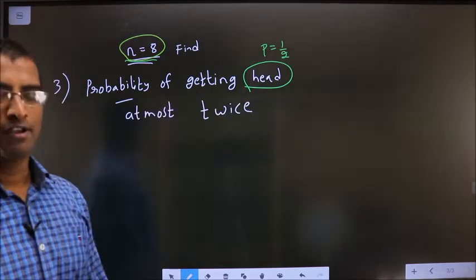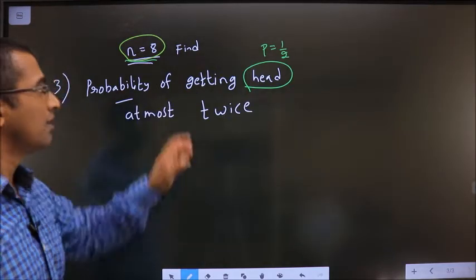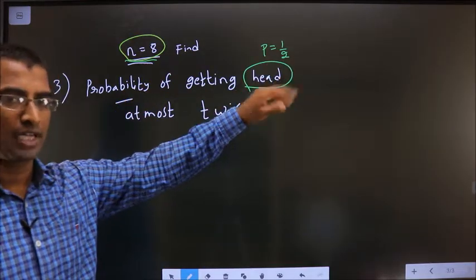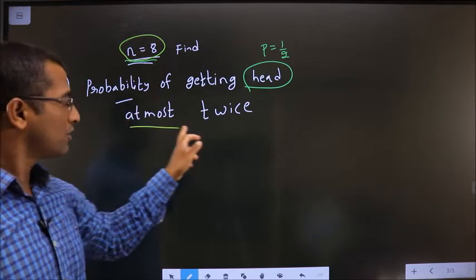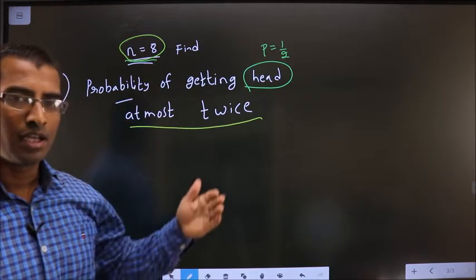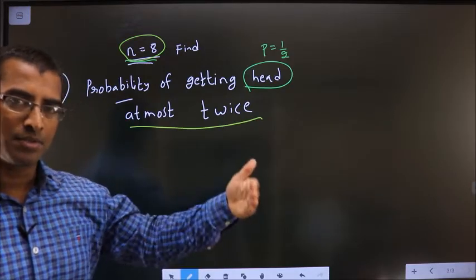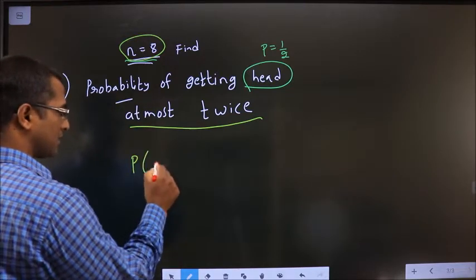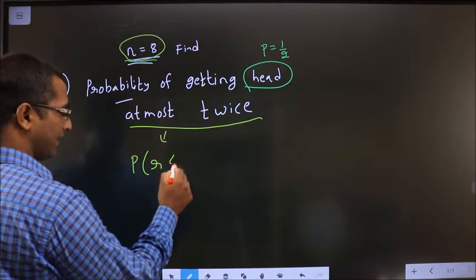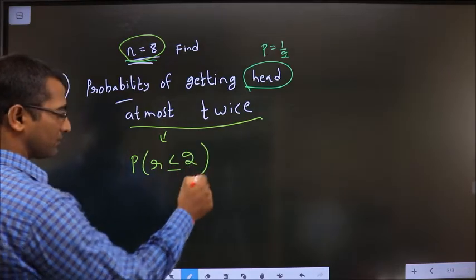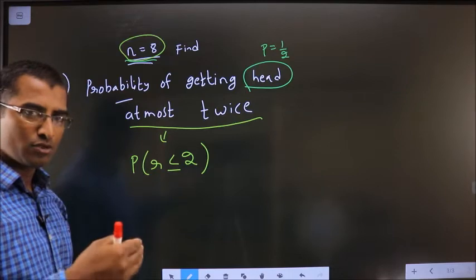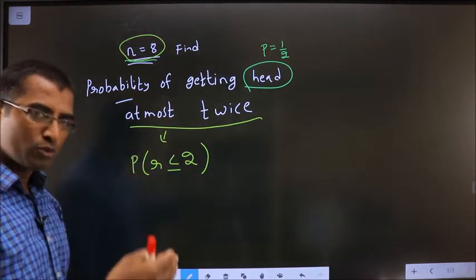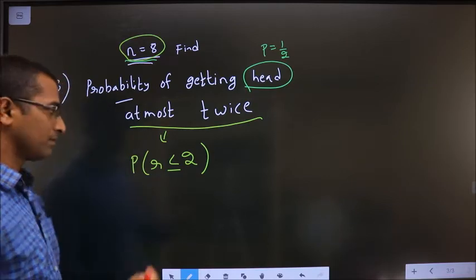Okay. Look at this statement now. n is 8, find probability of getting head. So p is 1 by 2. At most twice. At most means maximum has 2. So the condition representing this statement will be r less than or equal to 2. At least 2 means 2 or more. At most 2 means 2 or less than that.